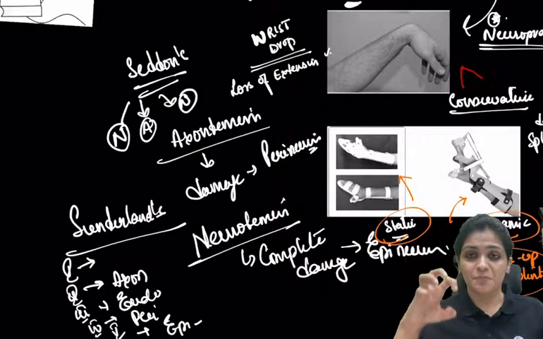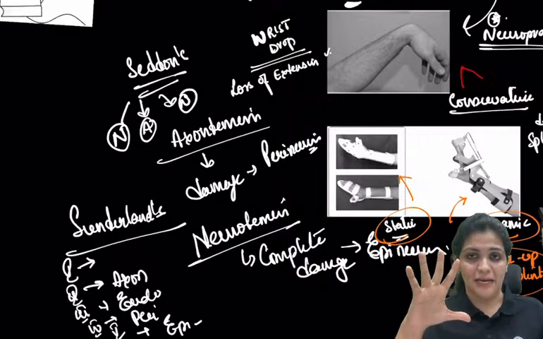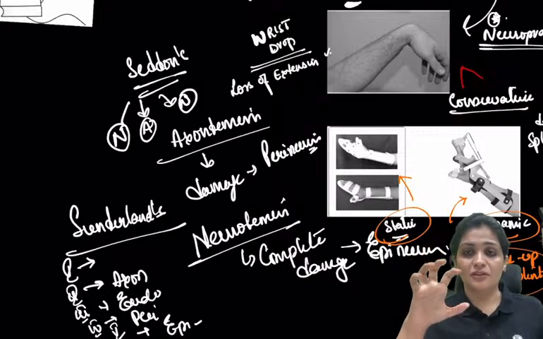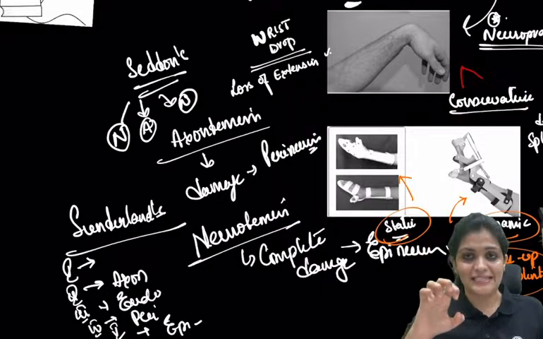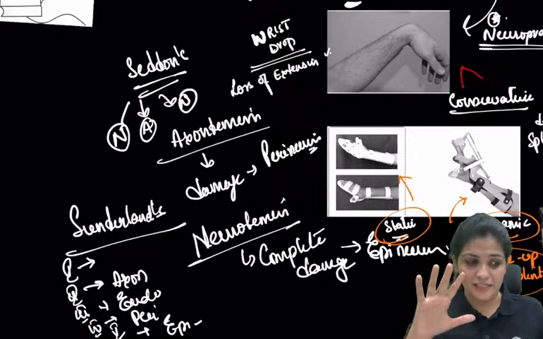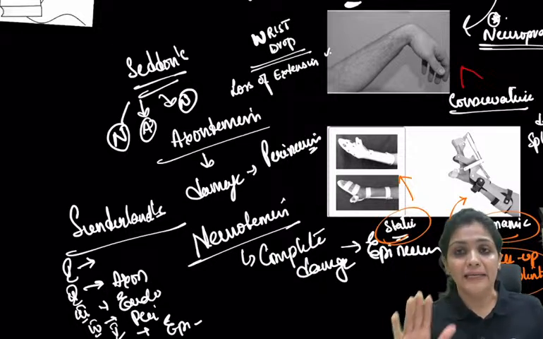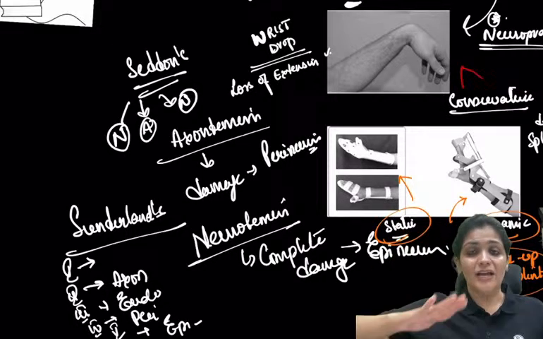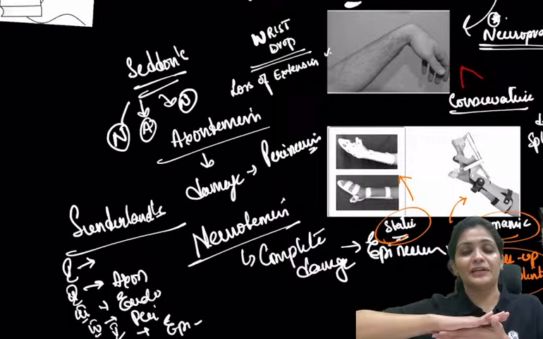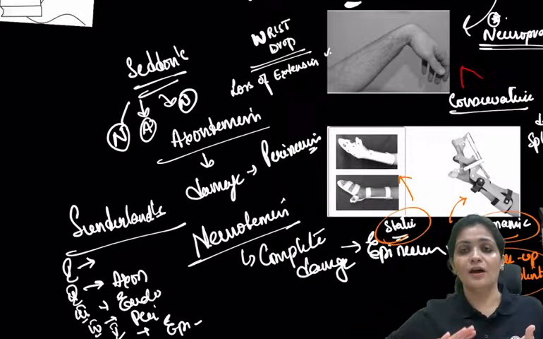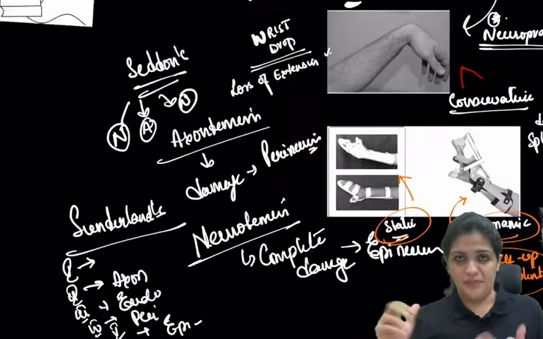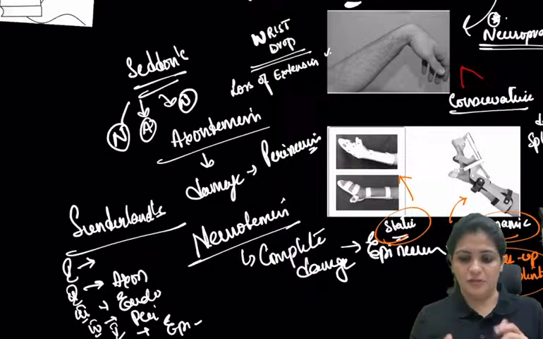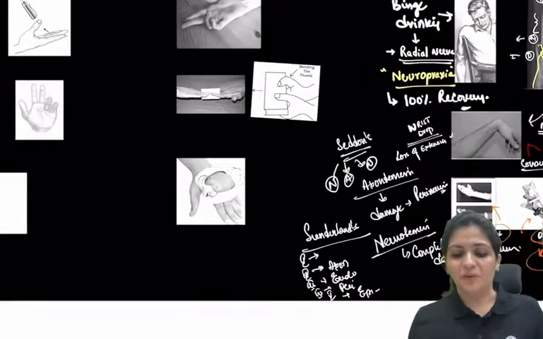Whenever there are springs attached on the dorsal aspect causing the fingers to do flexion and extension with the help of a spring mechanism, it is called a dynamic cock-up. Where there is no spring and they are just in a resting position, it is called a static cock-up splint. That is the basic difference, right? So that is all about the radial nerve.